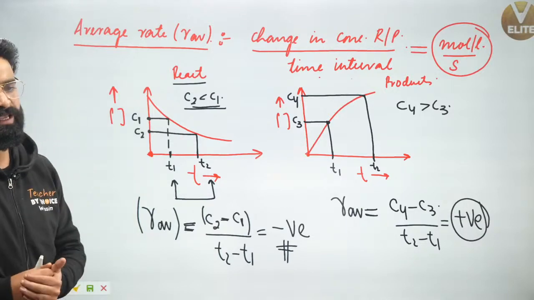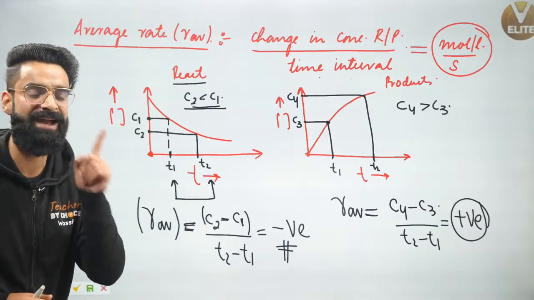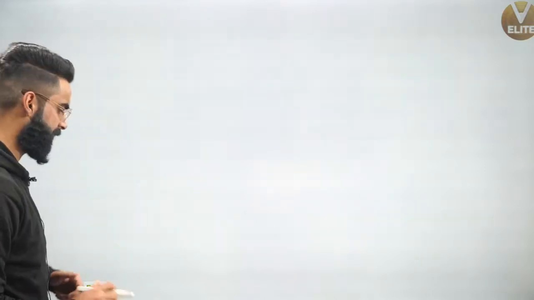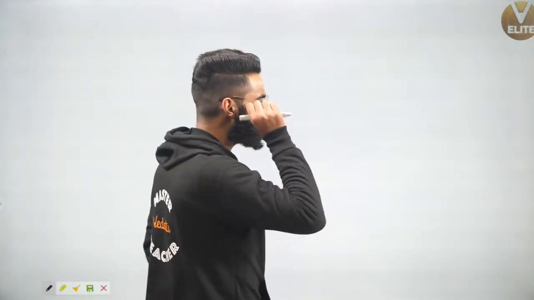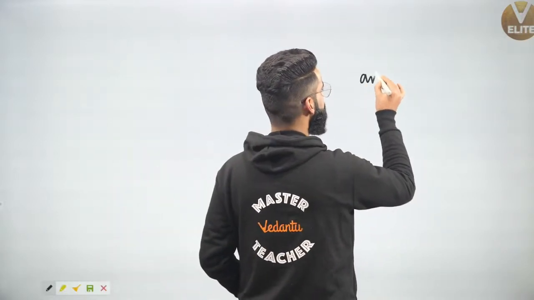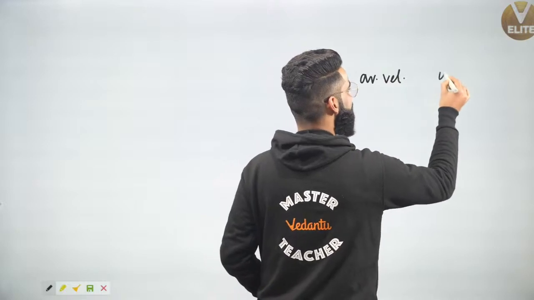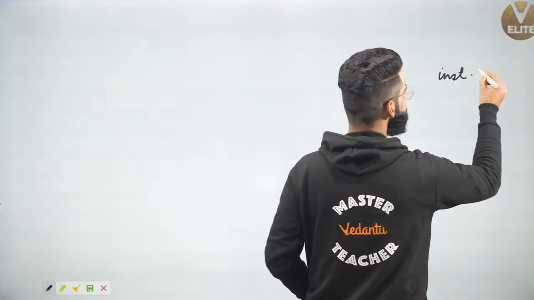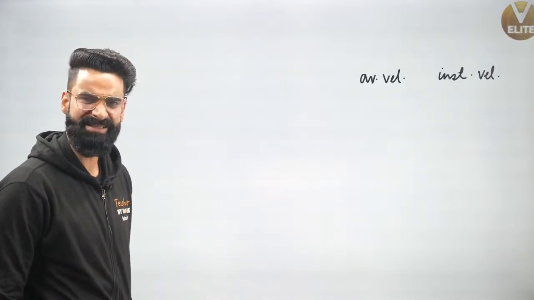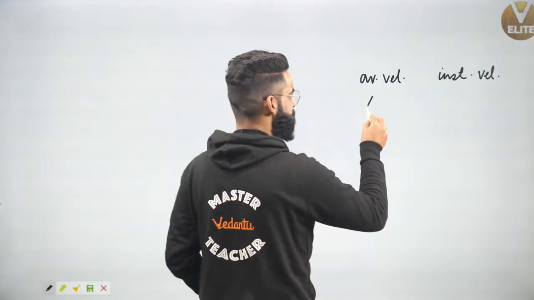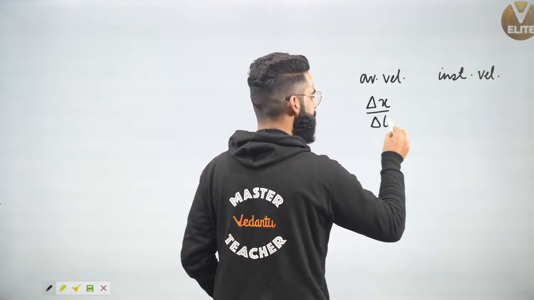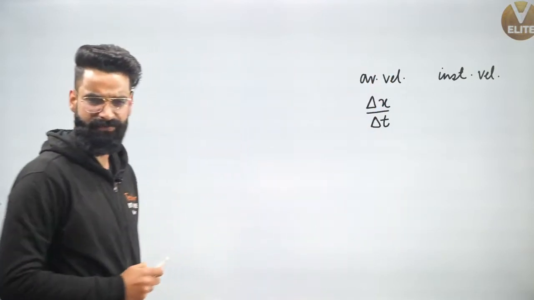Now comes one more important point. That's what we call as instantaneous rate of reaction. Before talking about instantaneous rate of reaction, guys, in physics, you would have talked about the average velocity and the instantaneous velocity. I hope you would have discussed this. How do we represent average velocity? It is going to be change in displacement divided by time interval. This is how we represent average velocity, if you remember.